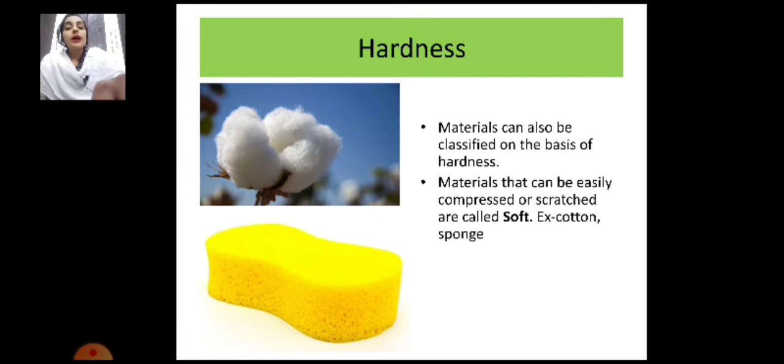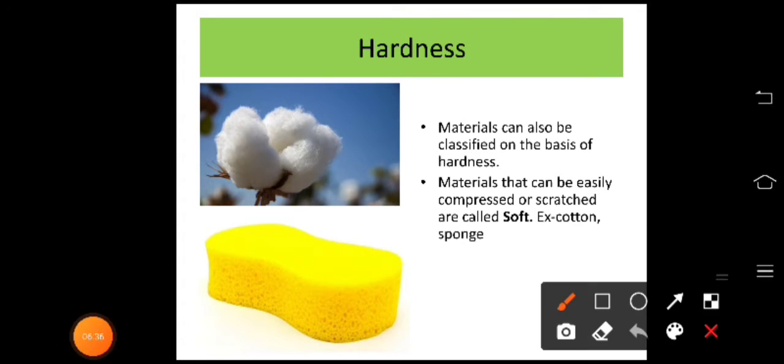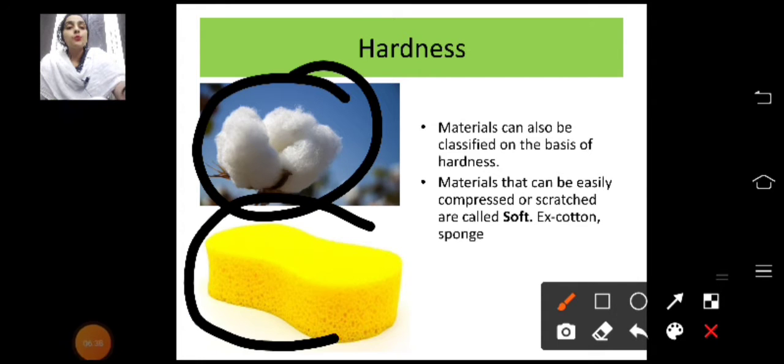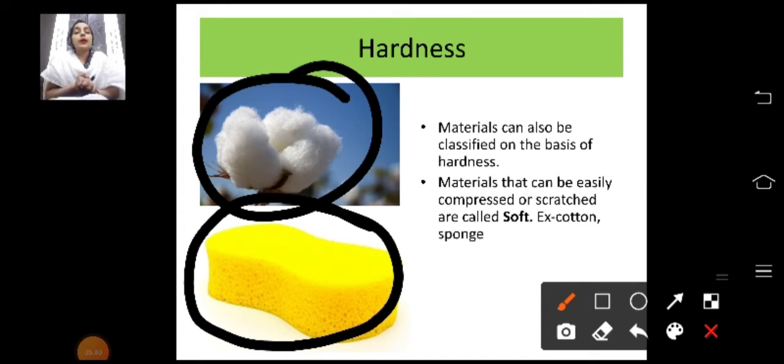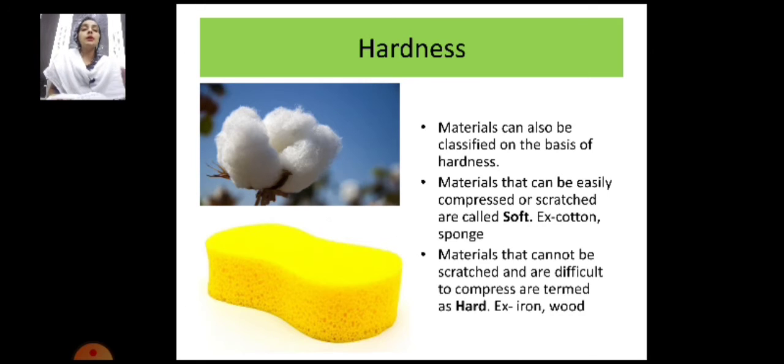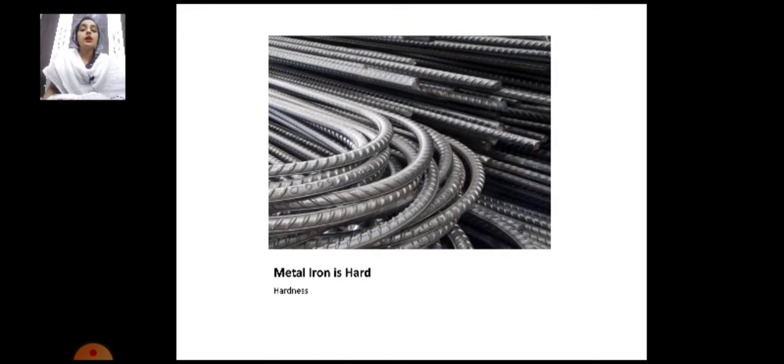You can see the example here, this is cotton and this is sponge. They can be easily compressed, and they are known as soft materials. On the other side, materials that cannot be scratched and are difficult to compress are termed hard, for example iron and wood. You can see the example, this is metal iron, and this is very hard to compress.